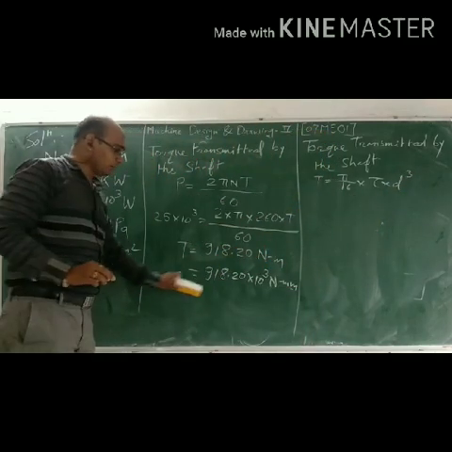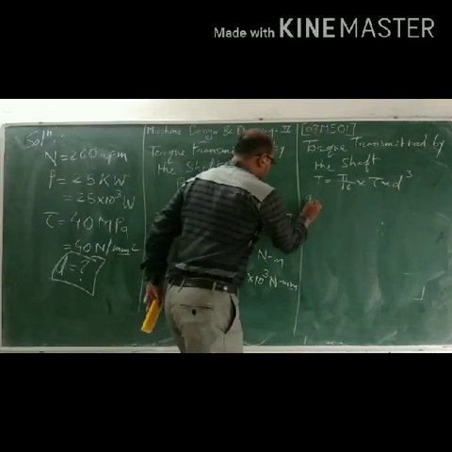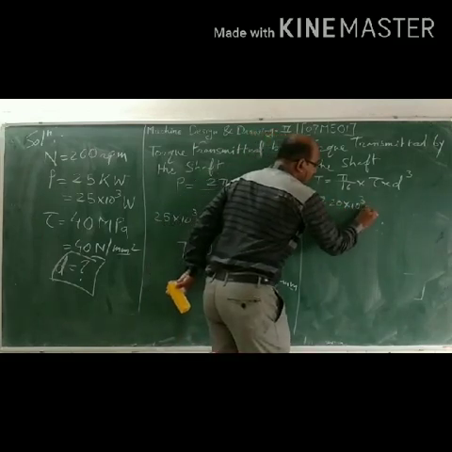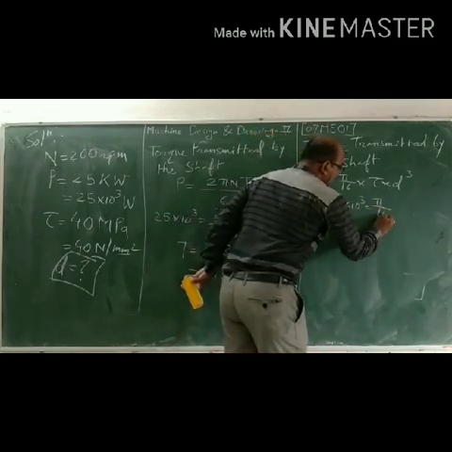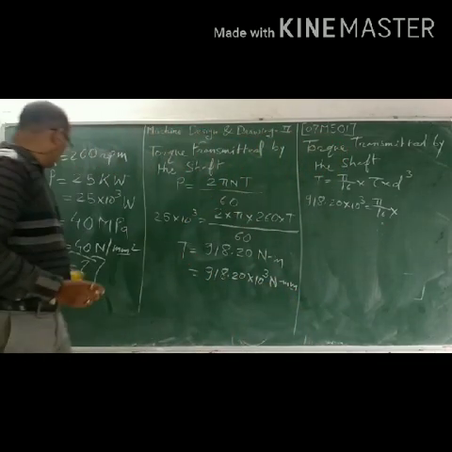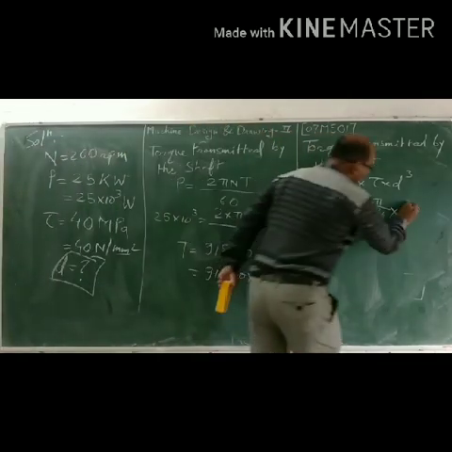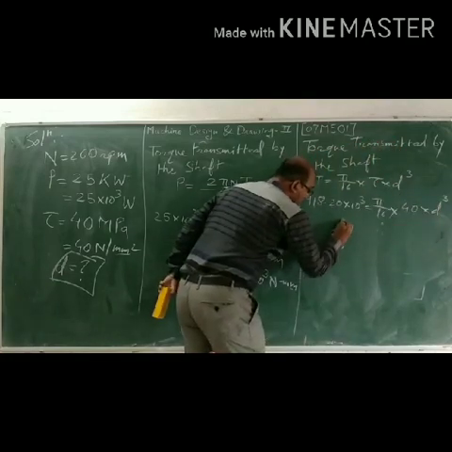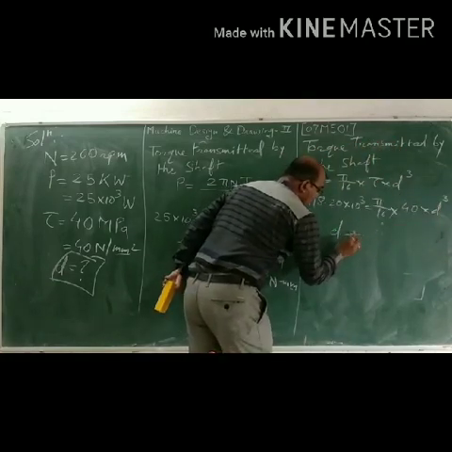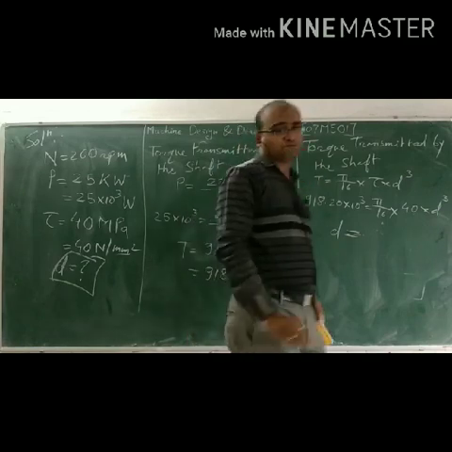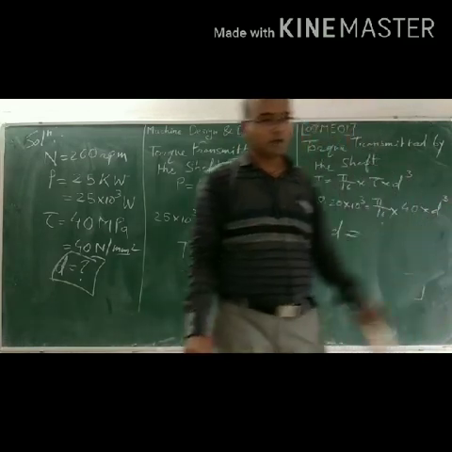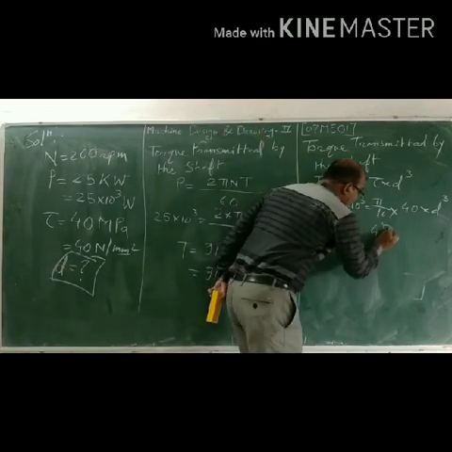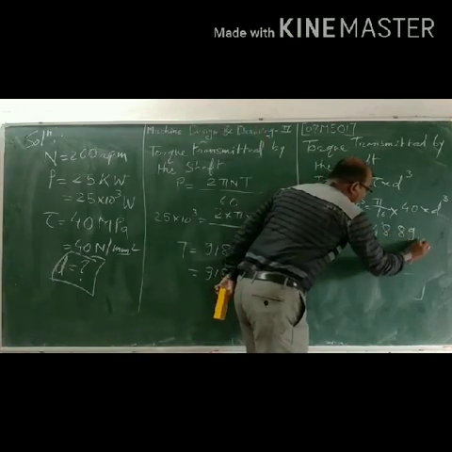Torque we already calculated, 918.20 into 10 to the power 3 equal to pi by 16, tau is given as 40, into d cubed. From that we can calculate the diameter. After calculating, the value is 48.89 mm.